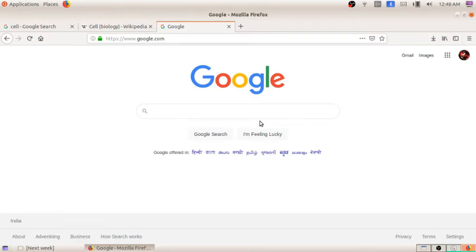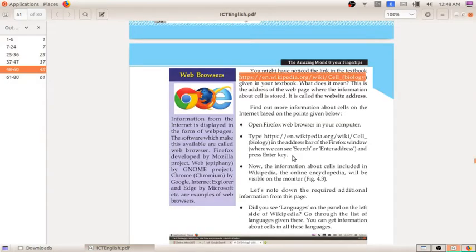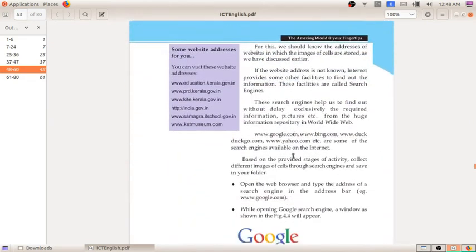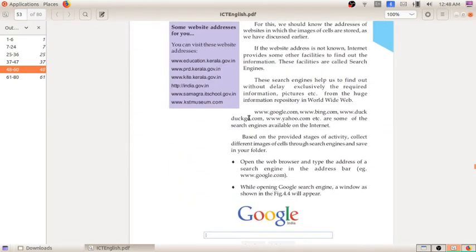Along with Google, there are different other search engines which include www.bing.com, www.duckduckgo.com, like that. There are different types of search engines providing information in a proper way.